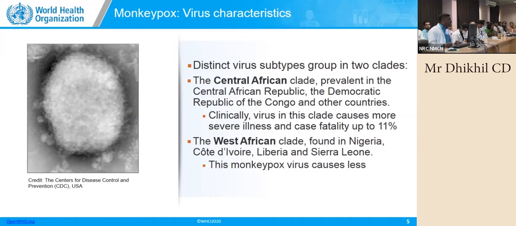Now, coming to the divisions, there are two. We call them clades. One is the Central African clade and the other is the West African clade. The Central African clade, which began in the country of Congo, is very dangerous. It causes more than 11% deaths, whereas the West African clade, which is primarily from Nigeria, causes a much less severe infection and far fewer deaths.